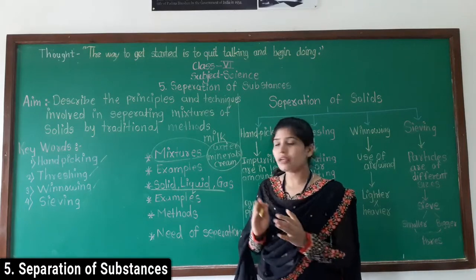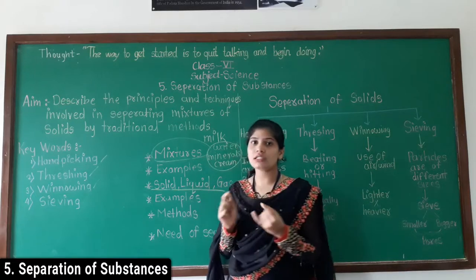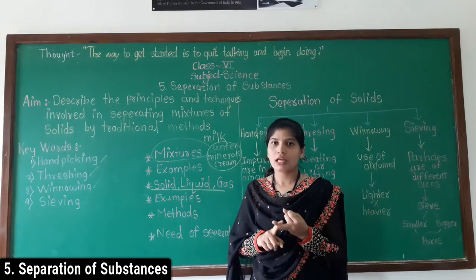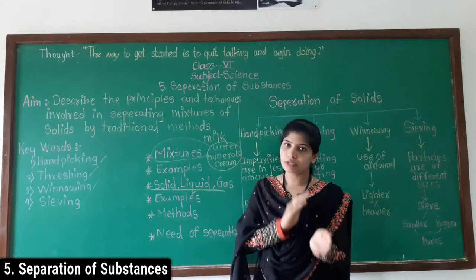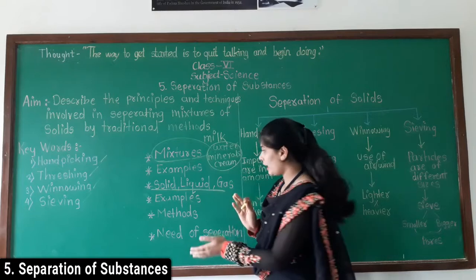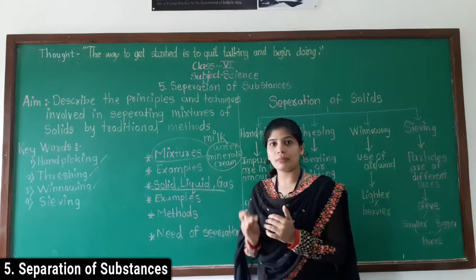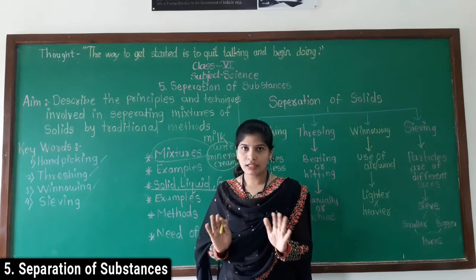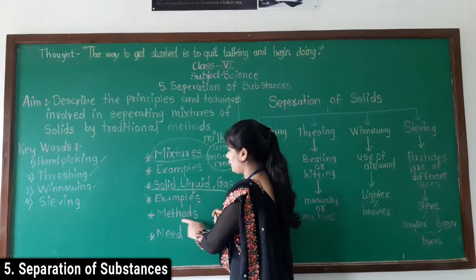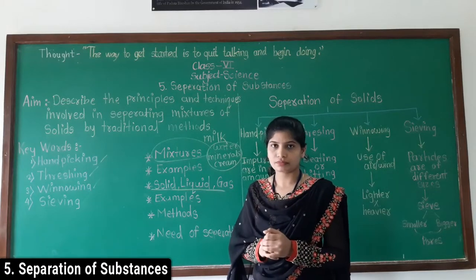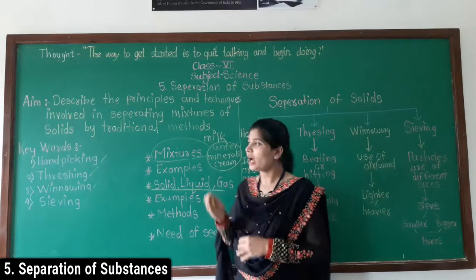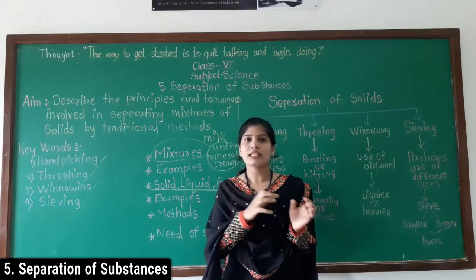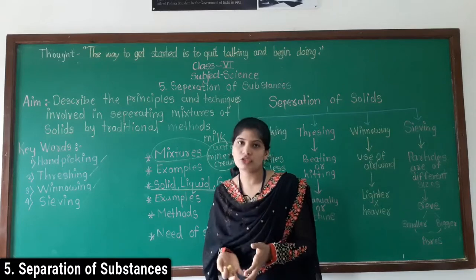So here we have completed two points. First, what a mixture is, then examples of mixtures. Then we learned the difference between mixture and substances, and that substances may be solid, liquid or gas. Understood? Clear? Yes. Now here I have written methods. Our lesson name is separation of substances, which means we are separating substances from a mixture.